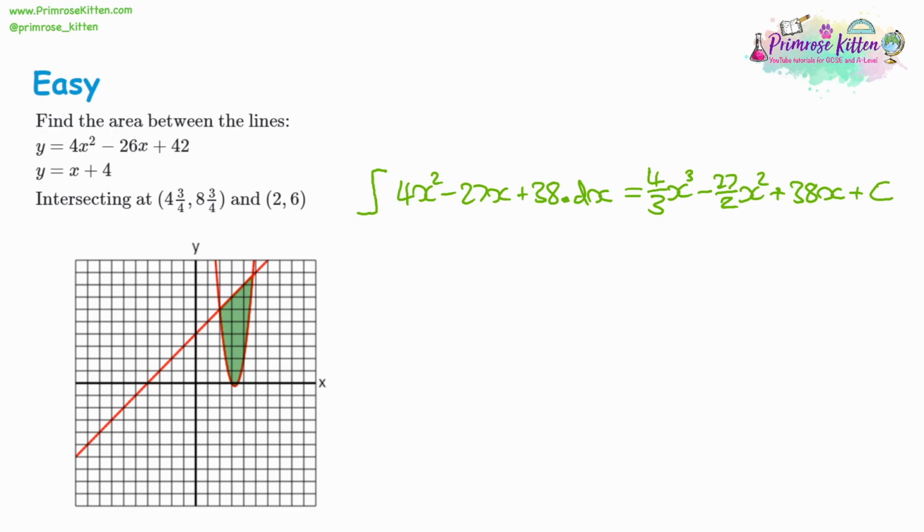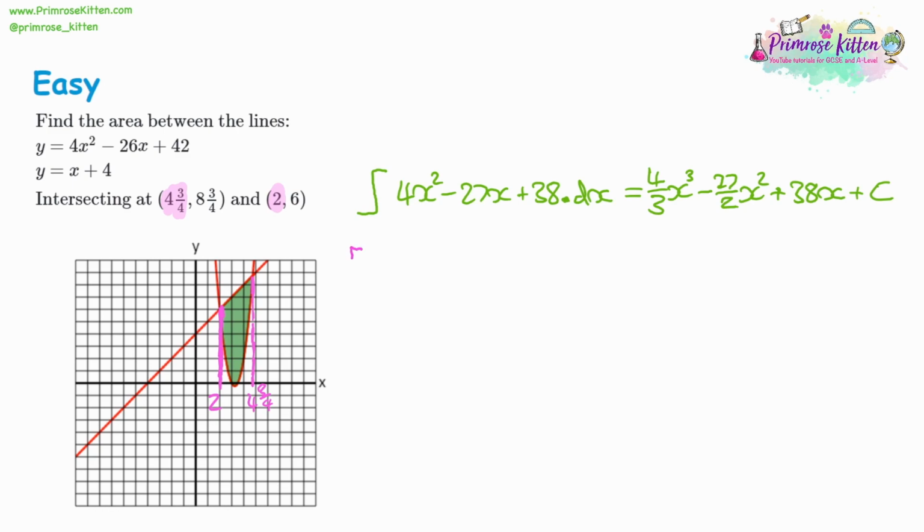Now, if we look at where the line and the curve intersect, you might be given this, you might not. If you're not given it, you'll be given the diagram. So we're in between 2 and... And again, we can see that if x equals 2, this is the start of the shaded area. And then we want to go up to 4 3/4. And again, we'll look at 4 3/4, just before 5. If we look up, we can see that's the end of the shaded area. So it makes sense to go in between 2 and 4 3/4.